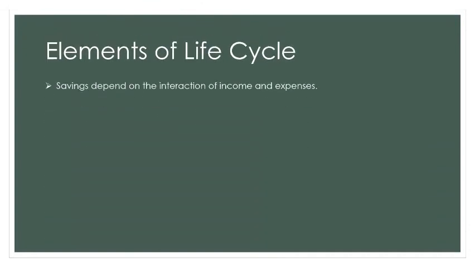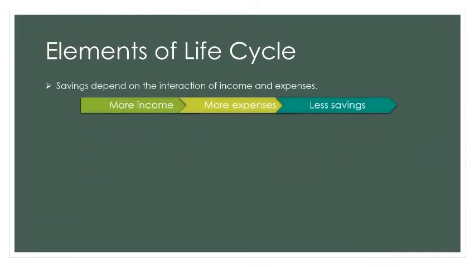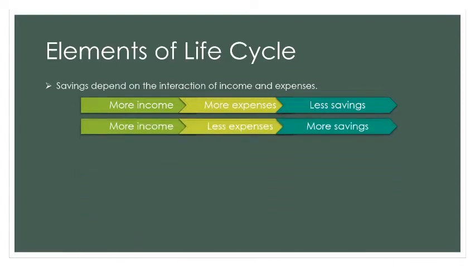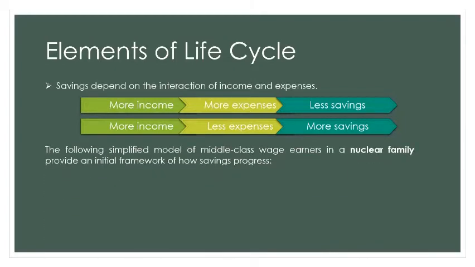Elements of life cycle. Savings depend on the interaction of income and expenses. More income, more expenses, less savings. More income, less expenses, more savings. The following simplified model of middle-class wage earners in a nuclear family provides an initial framework of how savings progress.